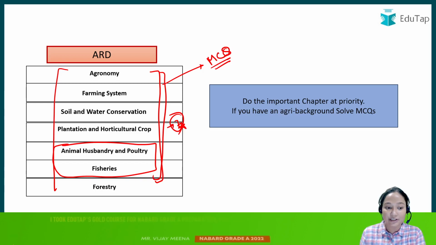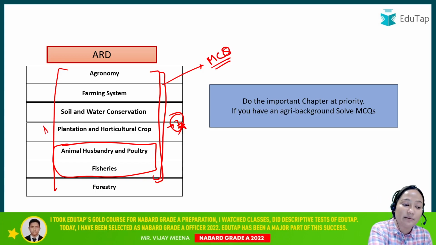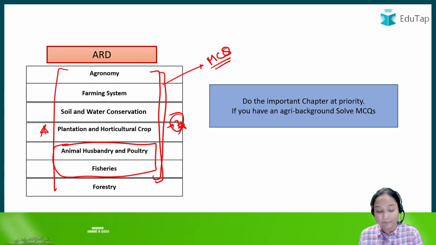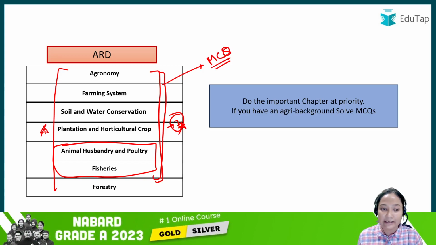उनमें रिवर्स इंजीनियरिंग करो. If you feel like you are not able to understand one or two concepts of plantation and horticulture, in that case go watch the basics और उसकी वीडियो देखो. Same for forestry, soil water conservation, farming system and agronomy, right. Once you are done with this, बाकी chapters को again agriculture background वाले भी MCQ की फॉर्म में लेंगे. So I hope अब हमें यहाँ अंडरस्टैंडिंग मिल गई है.